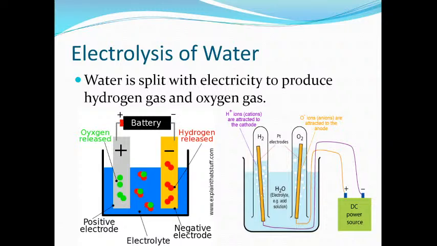And the cathode will acquire what charge? Negative charge during electrolysis, hence positively charged ions will migrate towards the cathode. Understood?